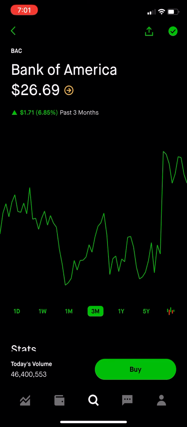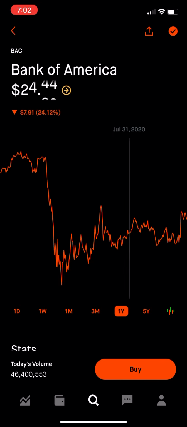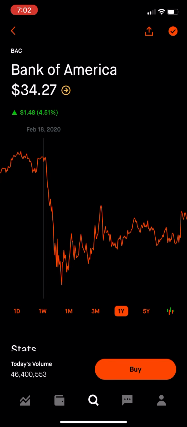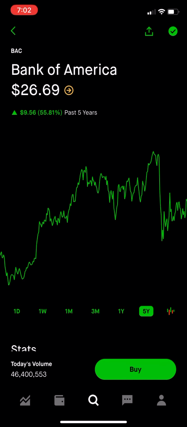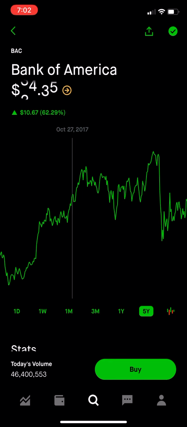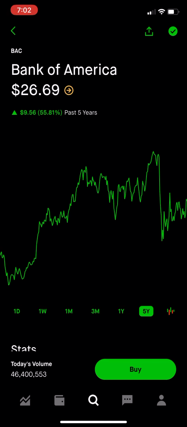Now, when you see this 1 year mark, it's red, right? What's a good sign of red? Red means bad, because it's trading at a lower per share rate now than it was at its highest point, and that's why it is red. But if we go to the 5 year mark, it's green, right? Because at the end of the day, it's still trading higher than what it was at its lowest point within 5 years. So that's about it.